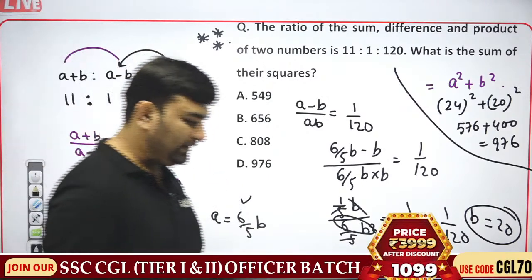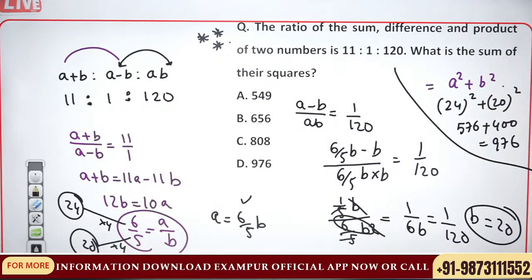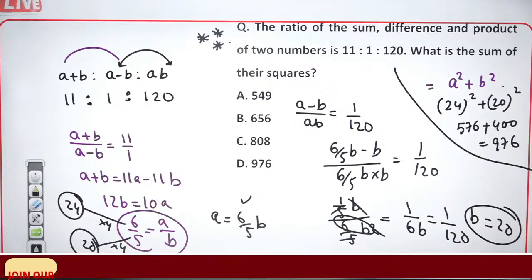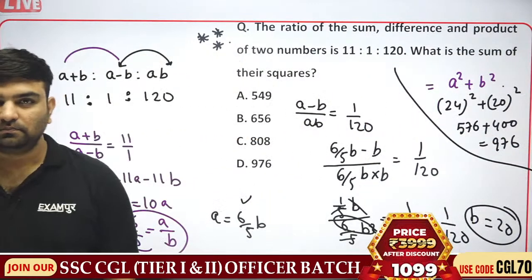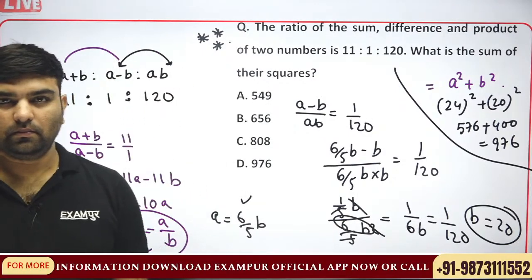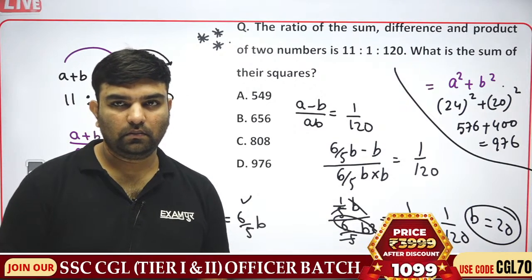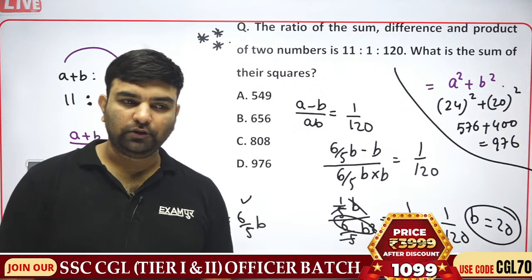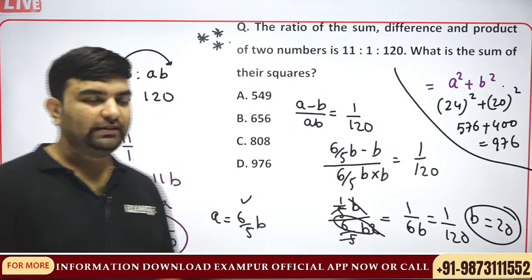Let's see. For finding out the value of k, let's try this way as well.